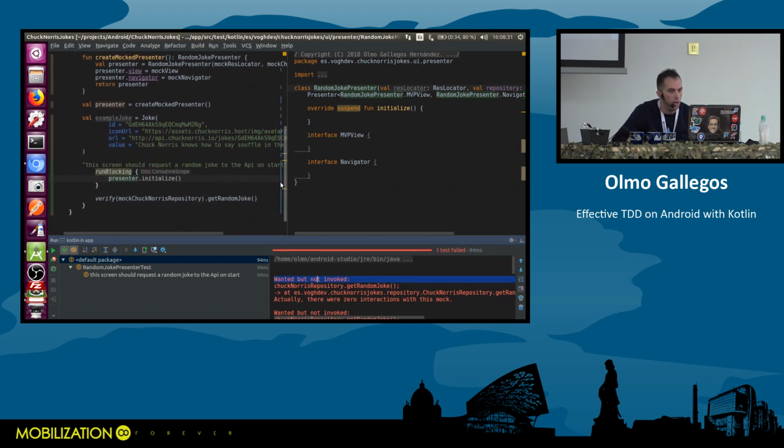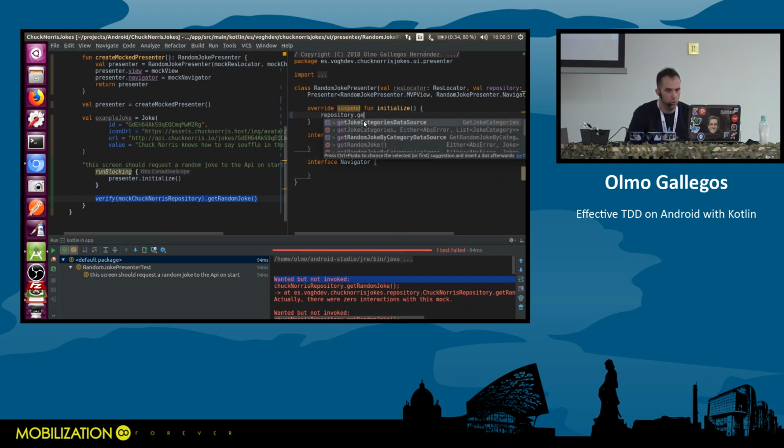By the way, on the left, I will have the test, and on the right, I will have the class being tested, okay? So as you can see, I want my software to do something. Here it is. And it is empty. So the test is obviously failing. Let's make it pass.